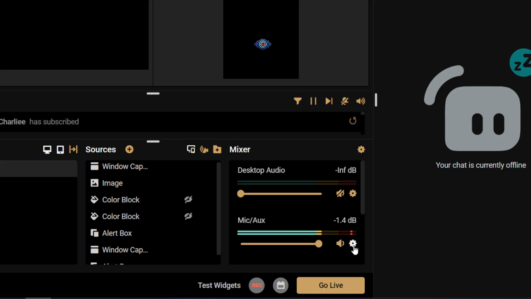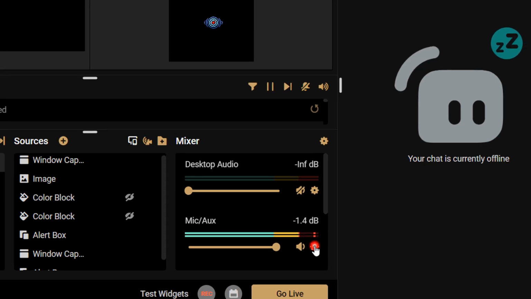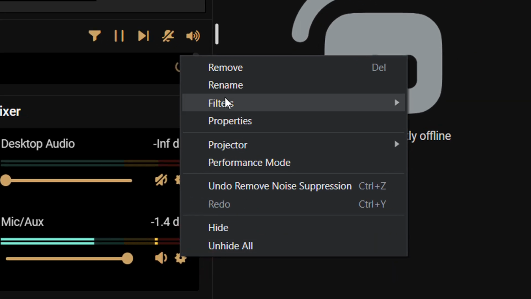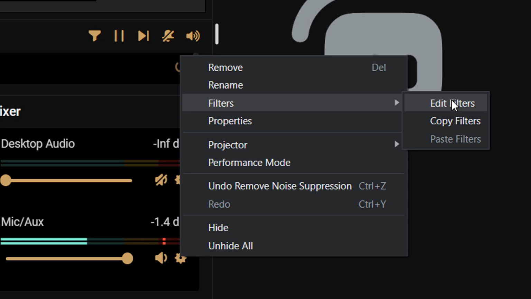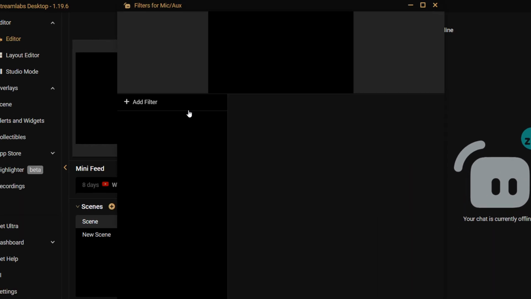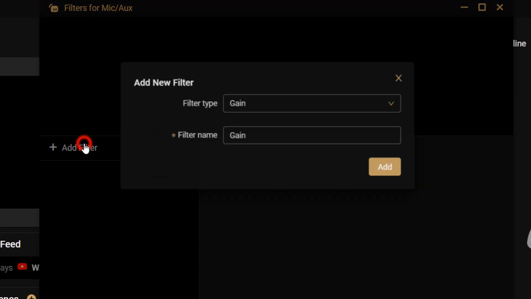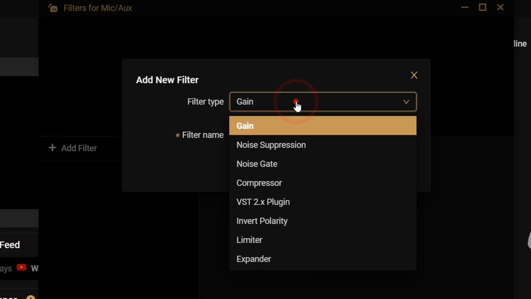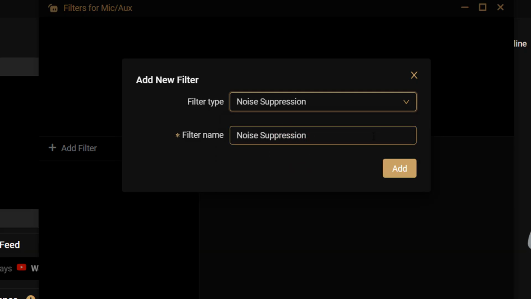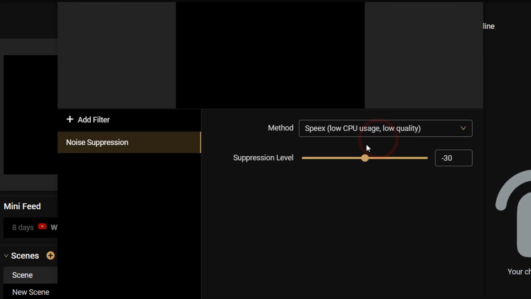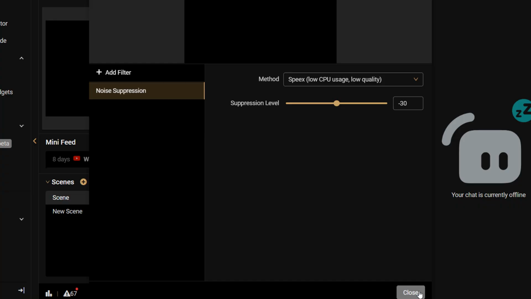So what we're going to do is click on this icon here, head over to filters, and then hit edit filters. And we're going to click on add filter. Gonna click here on gain and then choose the noise suppression. Filter name, same thing, add. So now this is regular.